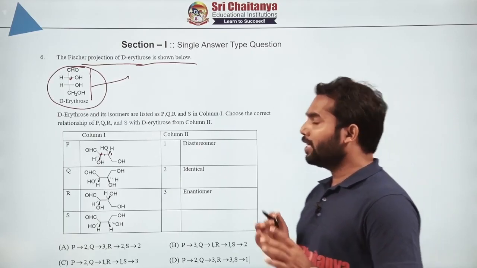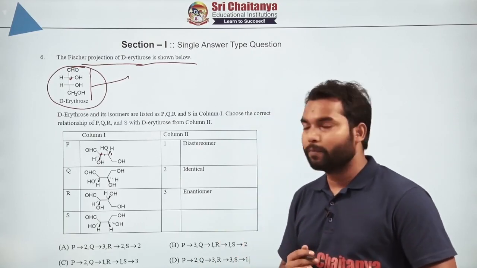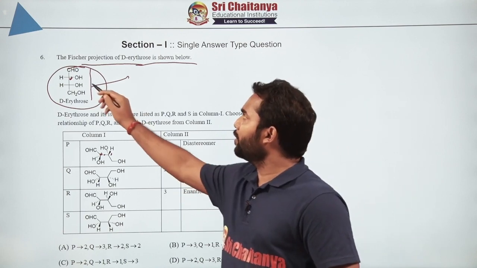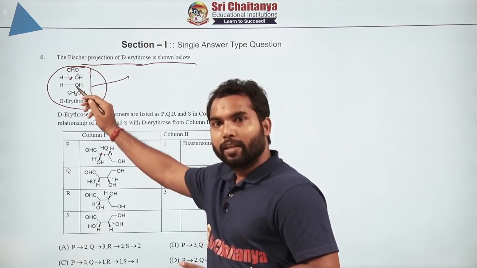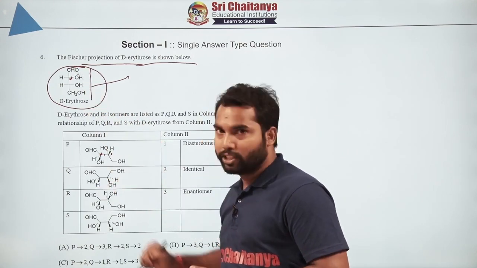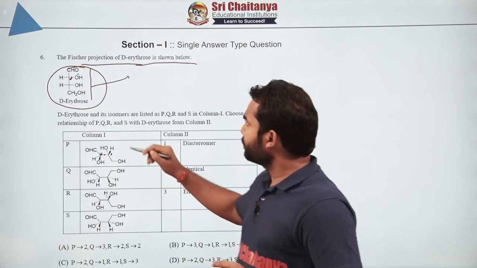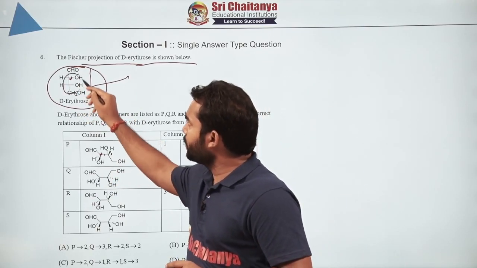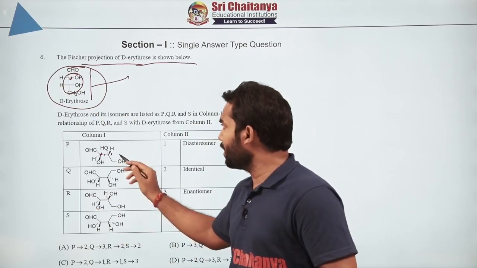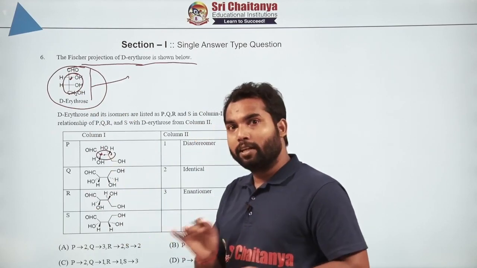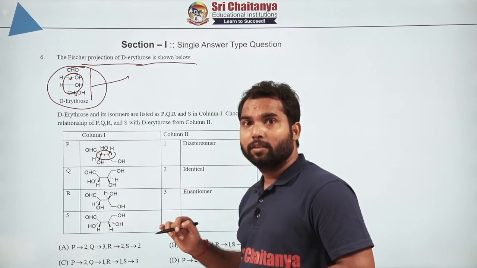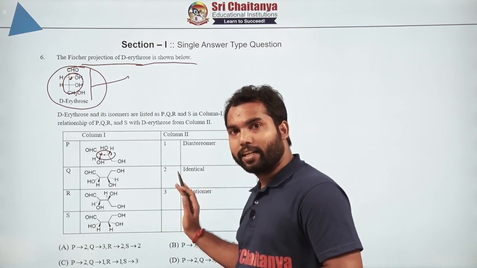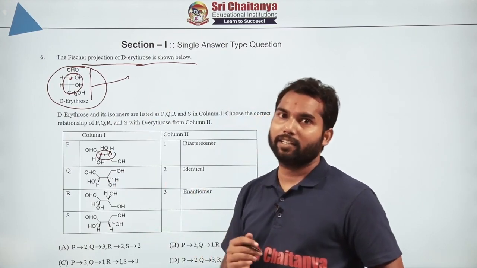There is one very standard method by which we will solve it: figuring out the RS configuration of the original molecule and then the RS configuration in each case. Suppose the configuration we got here and the configuration we got here, numbering-wise, are matching, meaning if it is RR and we also get RR, they are identical.